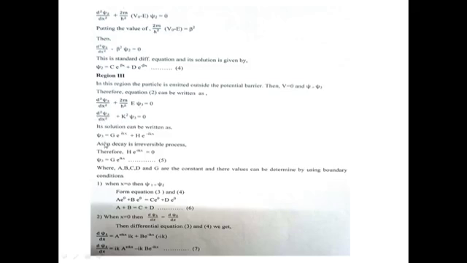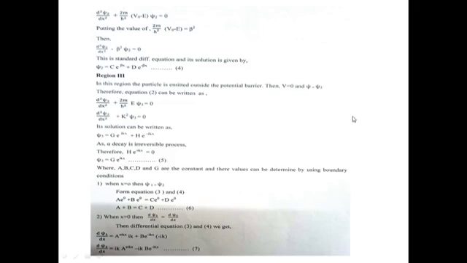Its solution is psi 3 = G e^(ikx) + H e^(-ikx). As alpha decay is an irreversible process, therefore H e^(-ikx) = 0. Therefore, psi 3 = G e^(ikx), which is equation number 5.